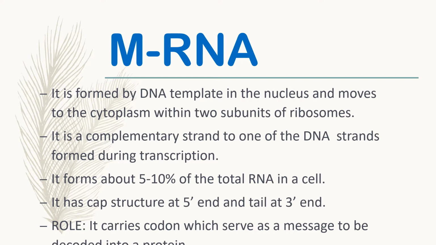And this messenger RNA forms about 5 to 10% of the total RNA present in a cell, and it has two poles. One of the poles, the 5 prime end, has a cap, and at the 3 prime end there is a tail. So we will study this in the process of transcription.